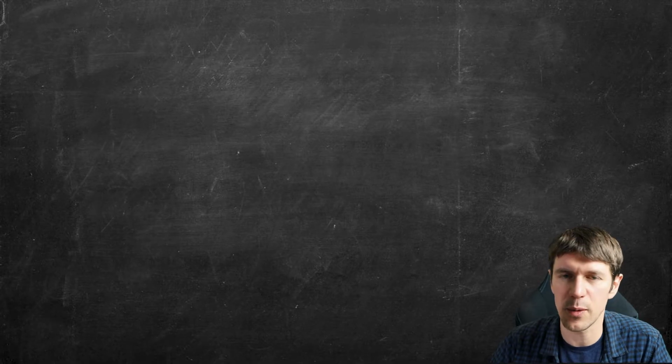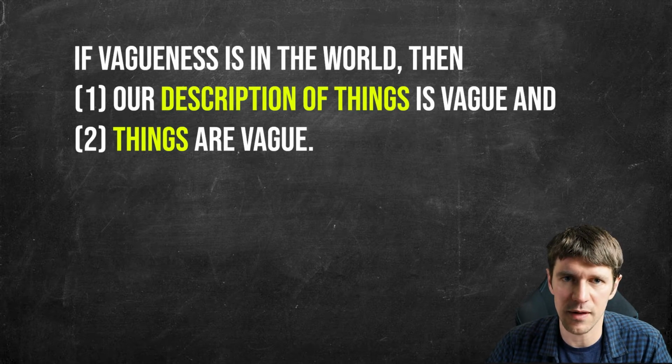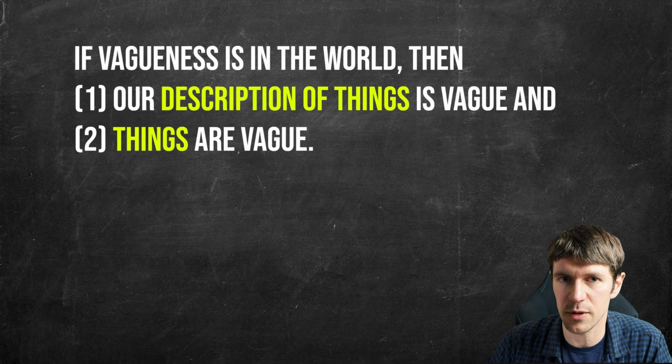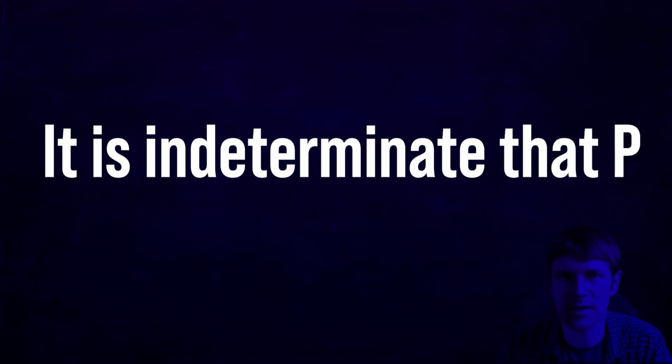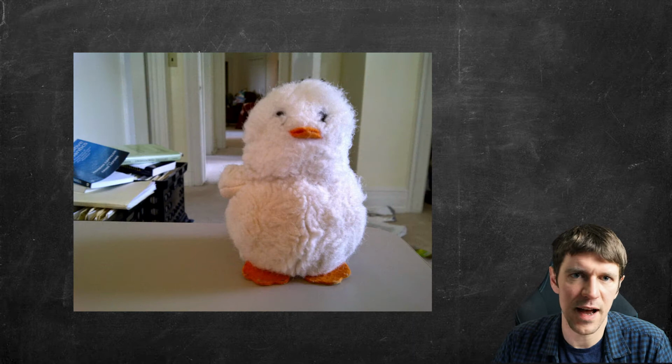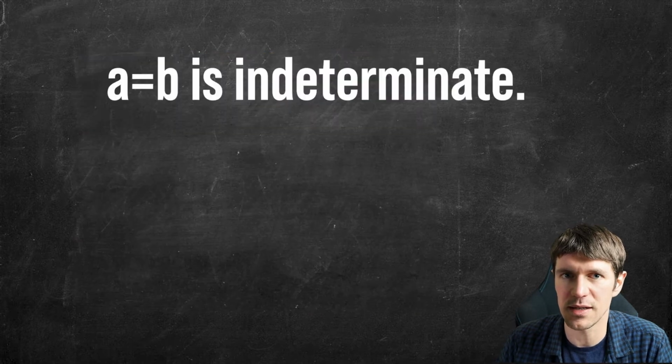If that's the case, then when we go to describe the world, vagueness is not merely found in our language, but it's found in the objects that we're describing. If that's the case, then there should be sentences for which it's true to say it is indeterminate that P, and P is simply a placeholder for some vague fact about the world. So suppose there are fuzzy objects, that is, there are vague objects in the world. If that's the case, then it seems true to say that a sentence like A equals B is indeterminate.